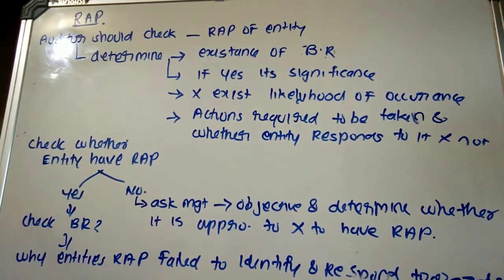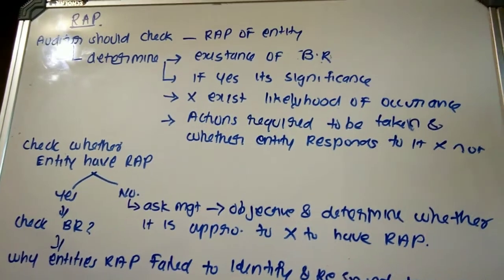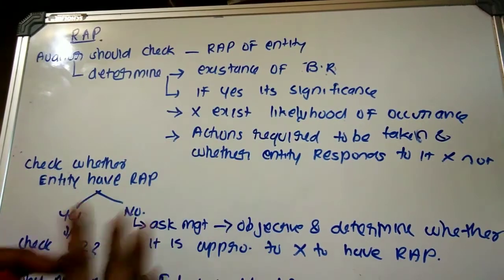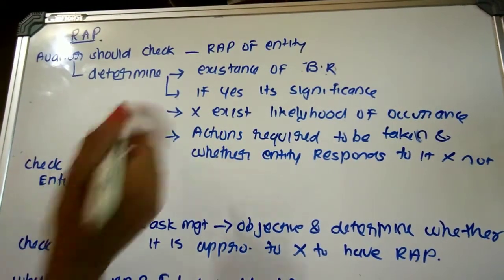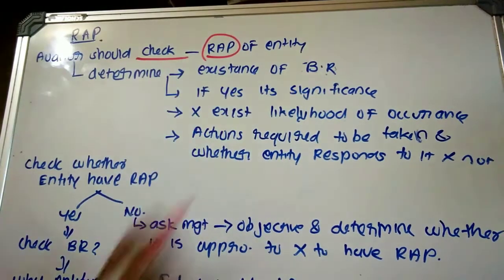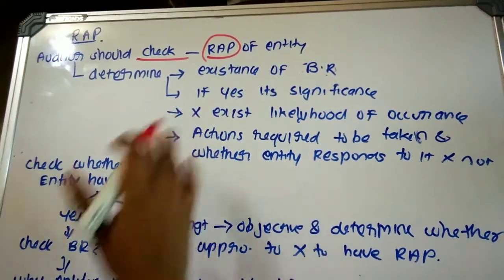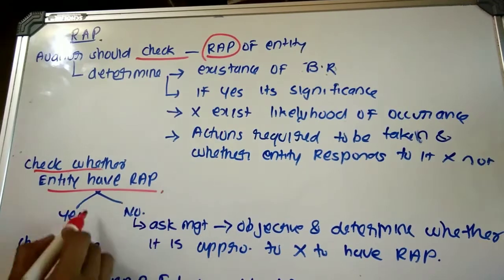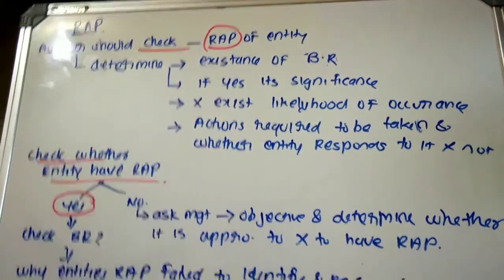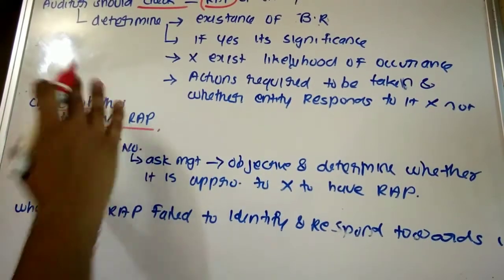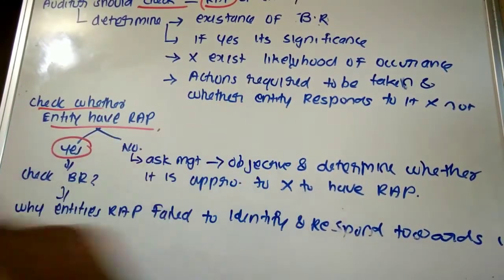So the next component of an internal control system is what? Risk assessment process. That is, the entity should have what? A risk assessment procedure or risk assessment process. So the auditor should check the risk assessment procedures of the entity and determine whether the entity is having a risk assessment procedure. Actually, the auditor has to obtain an understanding that the entity is having a risk assessment procedure.